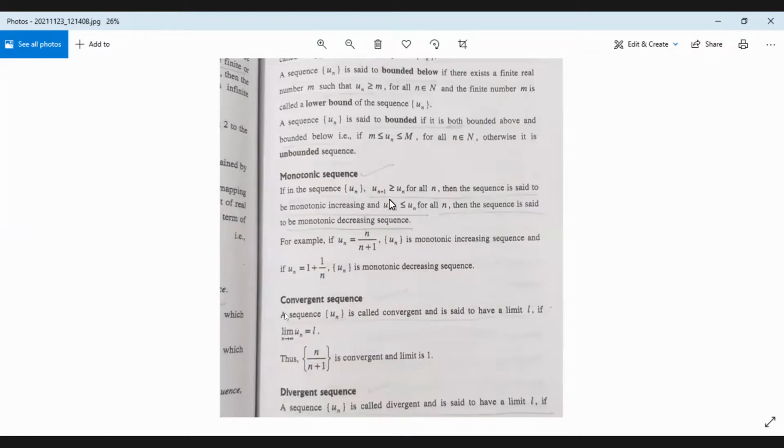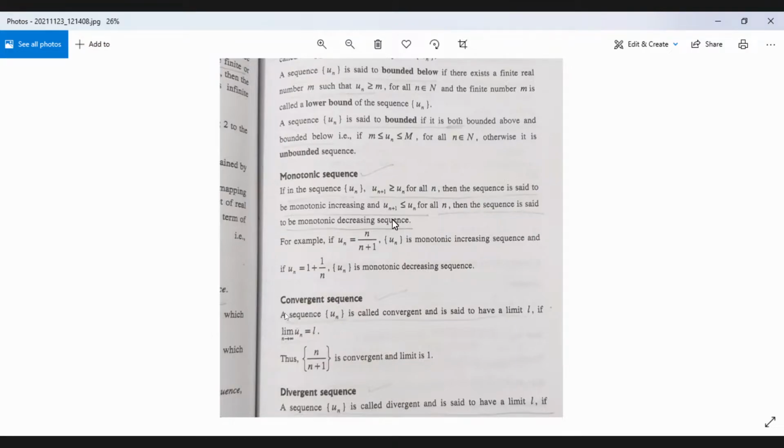So if the terms are increasing, u2 is going to be greater than or equal to u1, then u3 is going to be greater than or equal to u2, u4 than u3. If this is the characteristic of the sequence, then we call it a monotonically increasing sequence. Whereas if the sequence is such that u_{n+1} is less than or equal to u_n for all n, then the sequence is said to be monotonically decreasing.